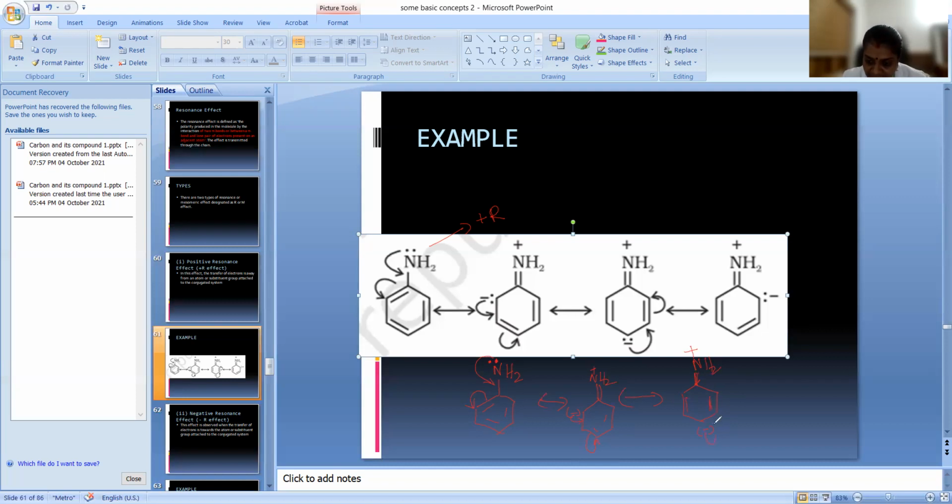Next, again, the negative charge goes to the bond and the bond to the atom, so we get a double bond, one bond here, a negative charge here, and NH2 plus. The last step is this negative charge to the bond and this bond to the atom, so we get the same structure. The lone pair will come back. This is called resonance structures, and this is called a plus R effect because the lone pair, the negative charge, is moving away from the atom.